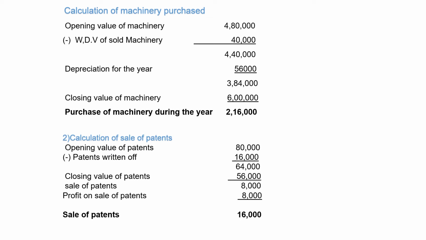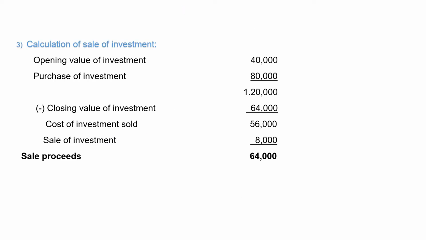Closing value of patents 56,000. Sale of patents during the year 8,000, and profit on sale of patents is 8,000. Total sale proceeds of patents is equal to 16,000.